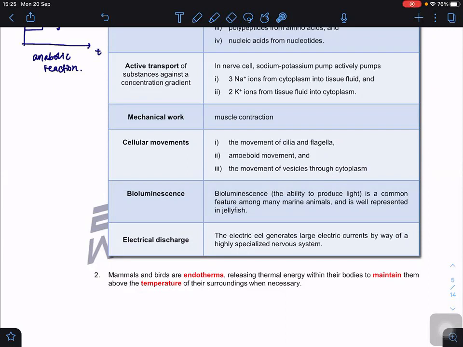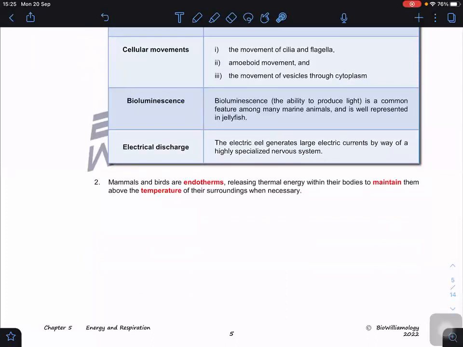Therefore, we do need cellular movement, and this cellular movement has to be powered by ATP. Some organisms have what we call bioluminescence, meaning they can glow in the dark. Some jellyfish show the ability to glow in the dark. By having bioluminescence or fluorescent protein, they have the ability to produce light, for example the anglerfish. How do they produce the light? In this case, they need ATP. Bioluminescence is a common feature among many marine animals, well represented in jellyfish.